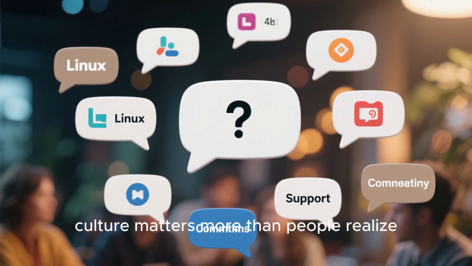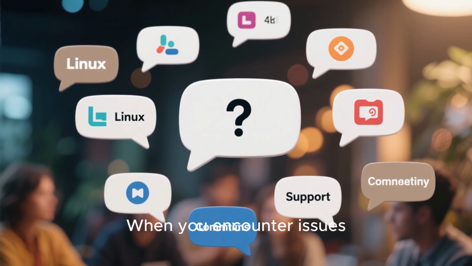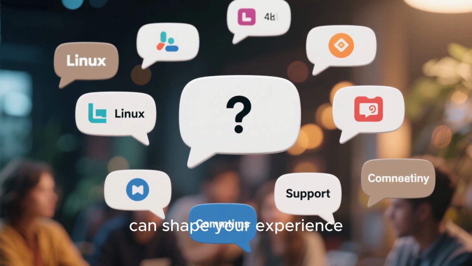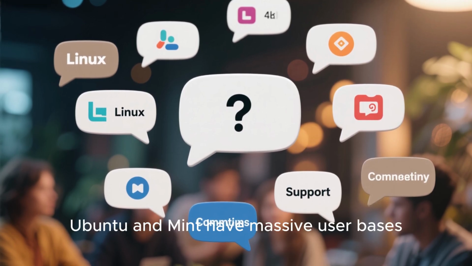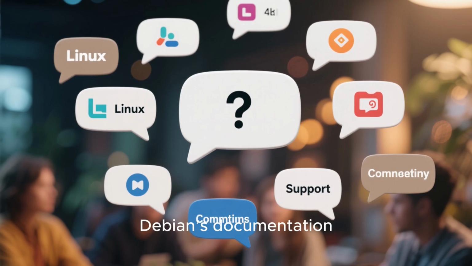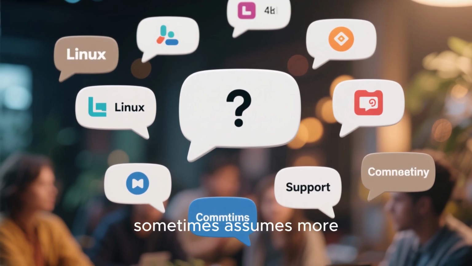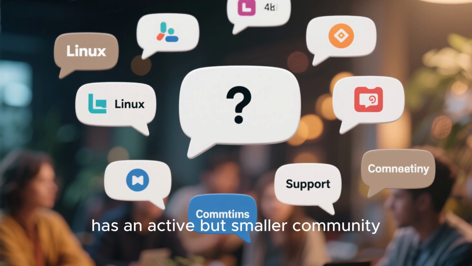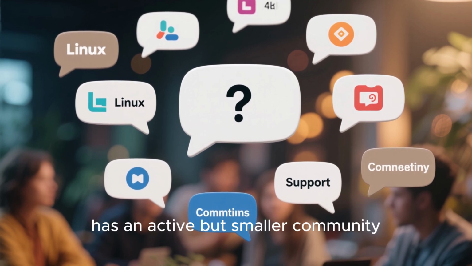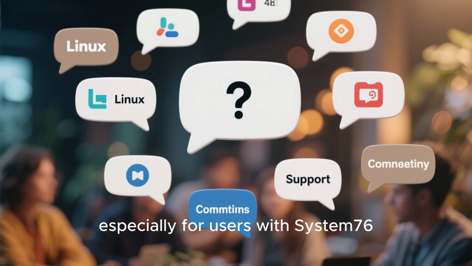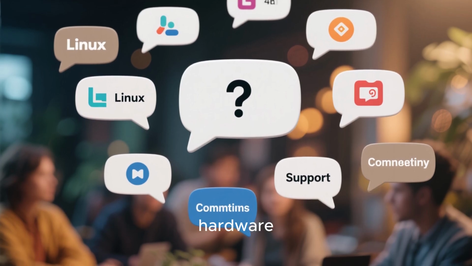Community culture matters more than people realize. When you encounter issues, the quality of available answers can shape your experience. Ubuntu and Mint have massive user bases, which means quick solutions. Debian documentation is thorough, but sometimes assumes more technical familiarity. MX Linux has an active but smaller community. Pop_OS has strong support channels, especially for users with System76 hardware.